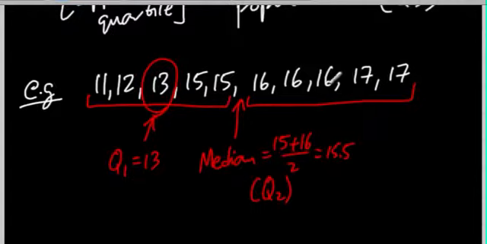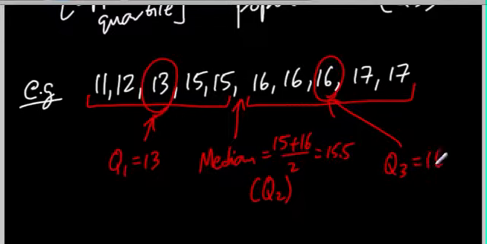Now for Q3, in other words, the 75th percentile, we're going to look at the top half. So if we look at the top half right here, the middle number of this set of 5 is 16. So this is going to be Q3, and that's equal to 16. So in this set, Q1 is equal to 13, that's the value for the 25th percentile. The median is 15 and a half, because the average of 15 and 16 is right down smack in the middle. And finally, the value of the upper quartile is 16, and that's it.